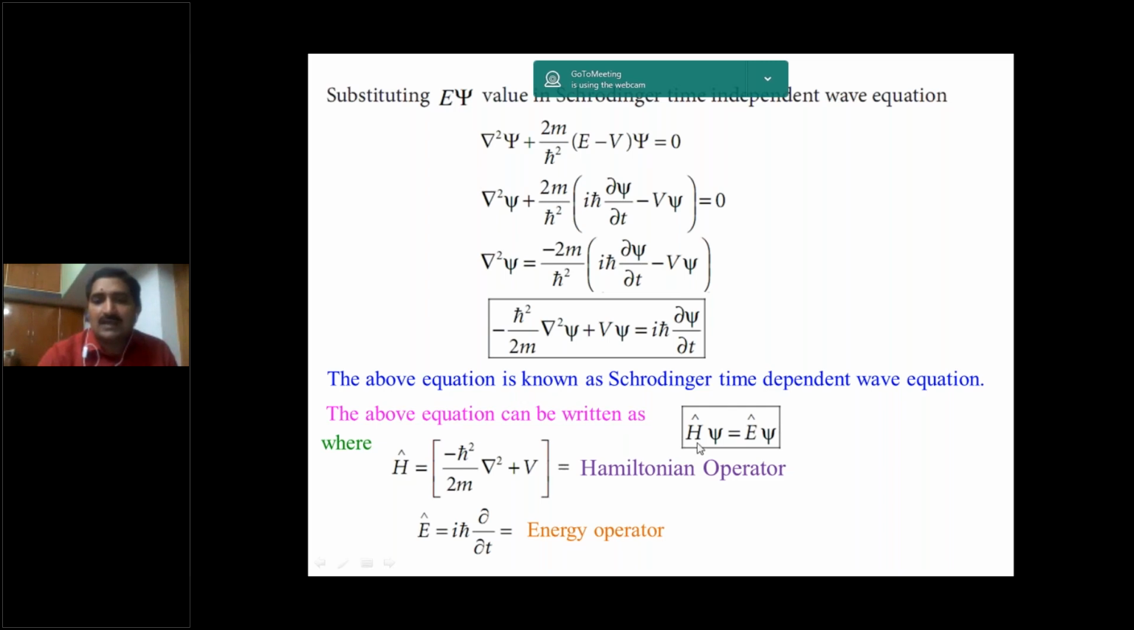And also H cap. What is H cap? Hamiltonian operator. What is E cap? Energy operator. Energy operator E cap is equal to i h cross into dou by dou t. Hamiltonian operator H cap is equal to minus h cross square by 2m into del square plus V. So this is called Hamiltonian.